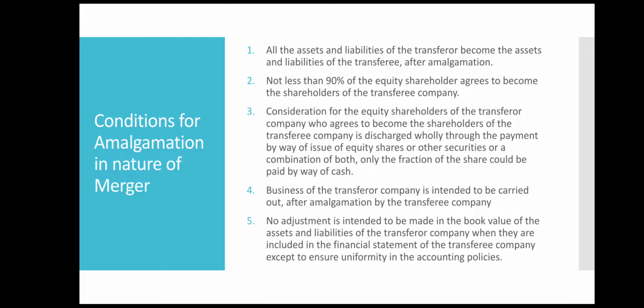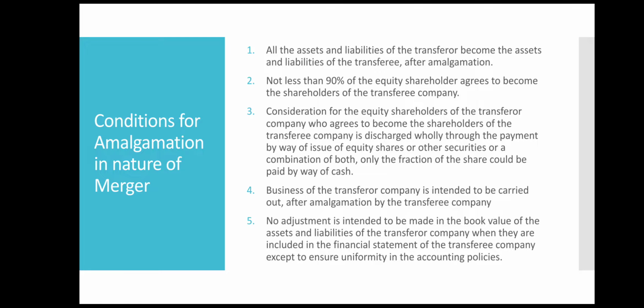So how do we identify whether the amalgamation is in the nature of merger or whether the amalgamation is in the nature of purchase? For that we have certain conditions, so we have to understand and memorize these conditions so that we can arrive at a proper conclusion.